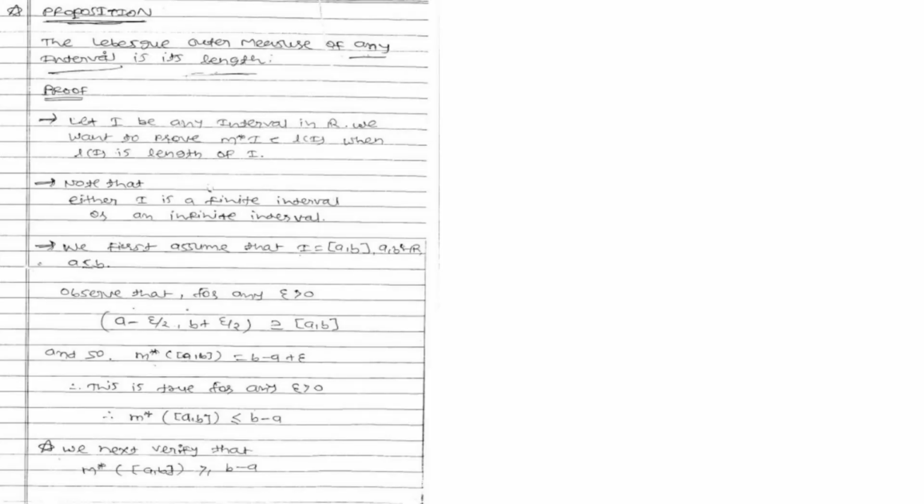So next one is a proposition. The statement is: the Lebesgue outer measure of any interval is nothing but its length. So earlier we were seeing the Lebesgue outer measure of any set, m star of A, and we know that A is a subset of R. Here, this proposition says that if I take an interval and find its Lebesgue measure, it is nothing but the length of the interval.